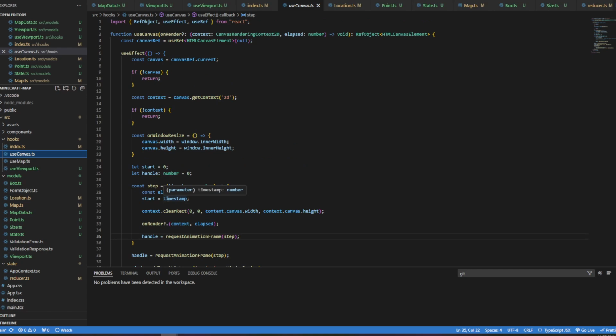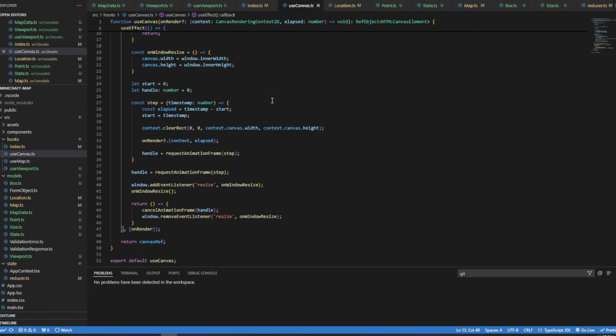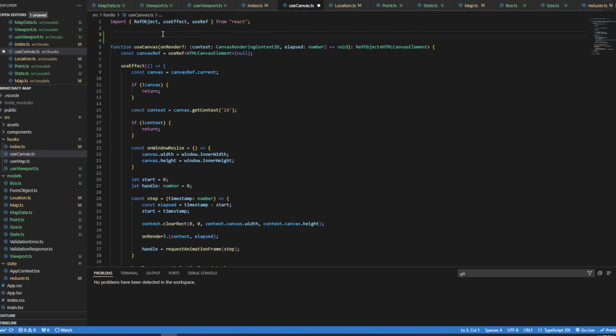So we're going to want to give the consumer, the user of this useCanvas, the ability to resize things, because this is how we're going to set the size of our canvas. And if we resize the window, resize the browser, we're going to want to change that size. So I think I'm going to want to have an options type. So rather than passing in an onRender, I'm going to pass in something like props, except it's not really props.